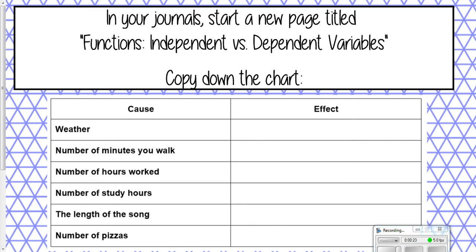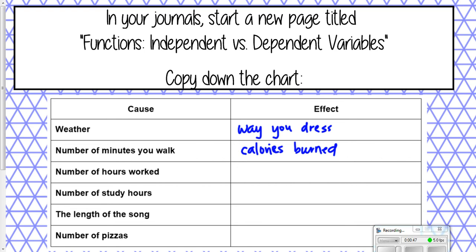It might affect the way you dress. Okay, if it's cold outside, you wear a jacket, right? If it's hot outside, you wear shorts, things like that. Okay, number of minutes that you walk. If that's the cause, what might the effect be? So the number of minutes you walk might affect the calories that you burn, right? If you're walking for exercise, the longer you walk, the more calories you're going to burn.